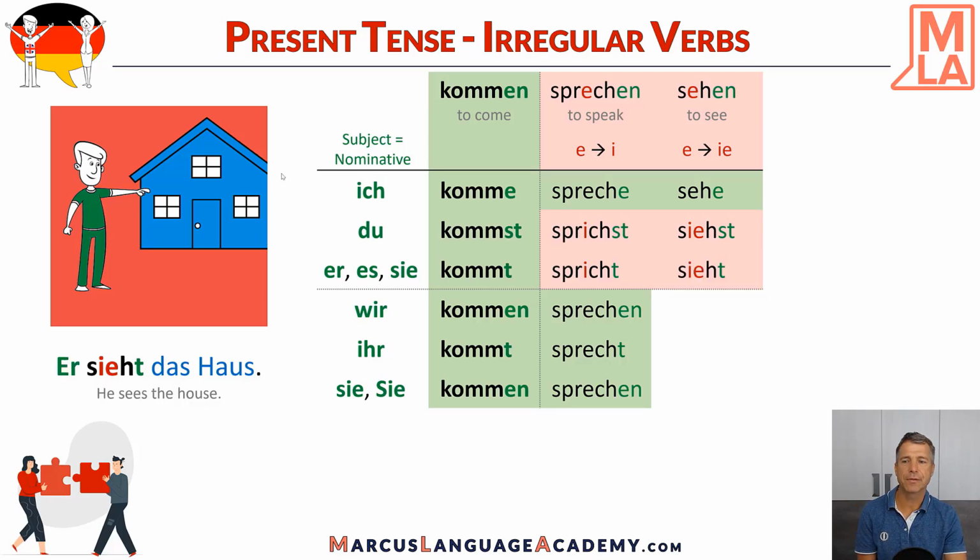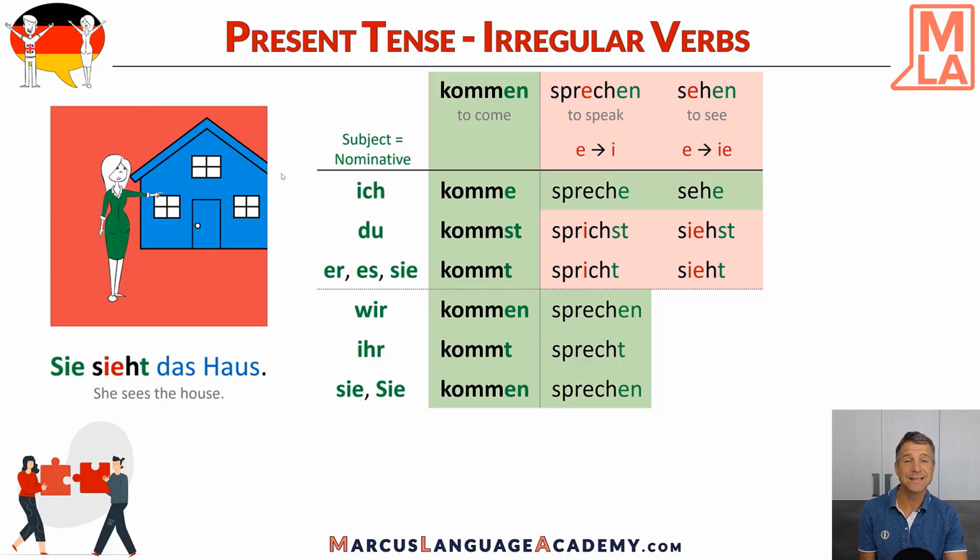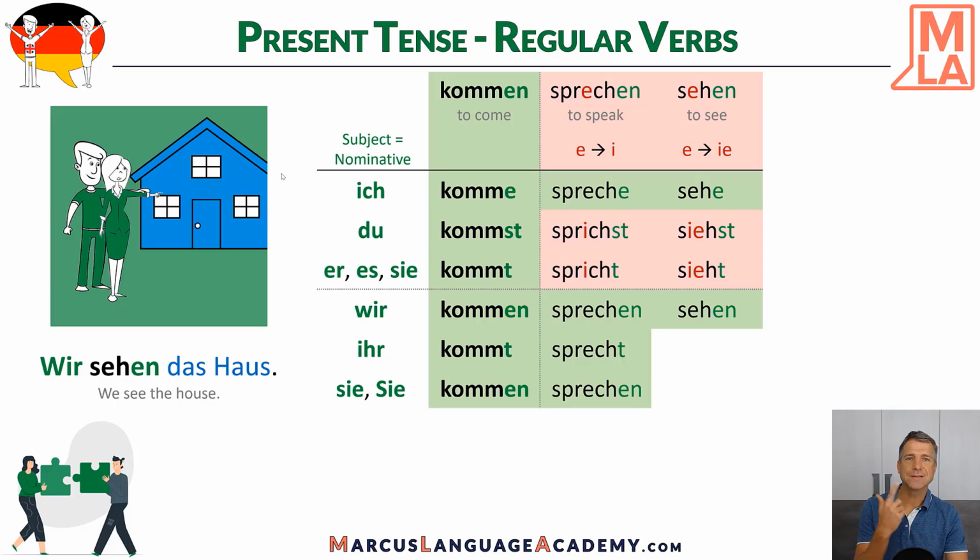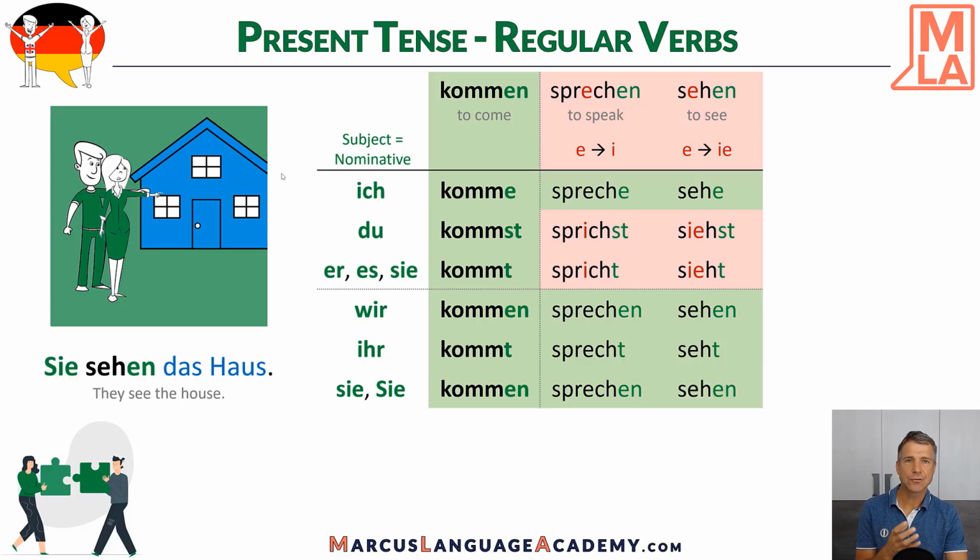And in third person the same thing. Er sieht das Haus. Okay? And the same thing for es sieht das Haus and sie sieht das Haus. She sees the house. And in plural it's again regular. Wir sehen das Haus. Ihr seht das Haus. Sie sehen das Haus, they, or the formal way, Sie sehen das Haus to one person or to several persons. So there's no surprise, it's regular.